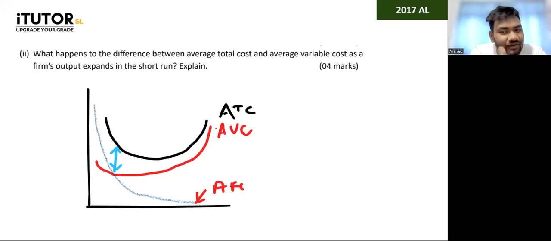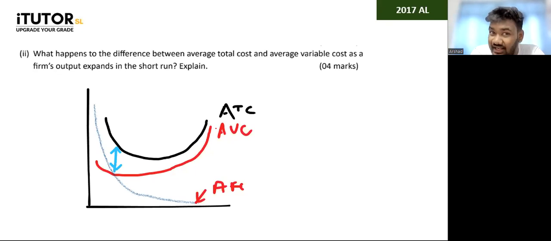So you can start off your answer by saying what the difference is. You can write a small line or two, first of all, saying the difference between the average total cost and the average variable cost is the average fixed cost. You can write a small equation: ATC equals AVC plus AFC. That's your starting paragraph.